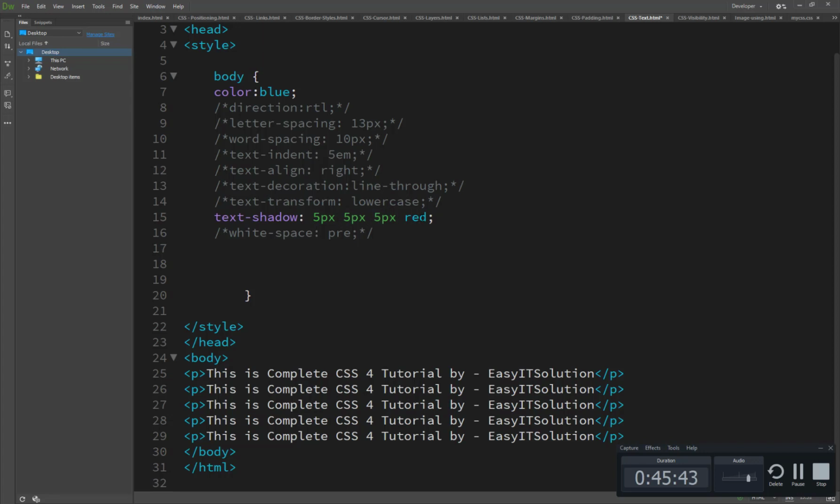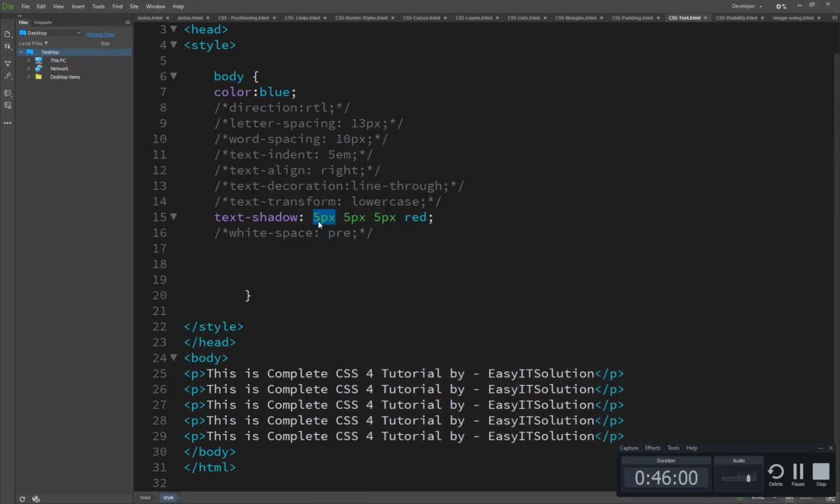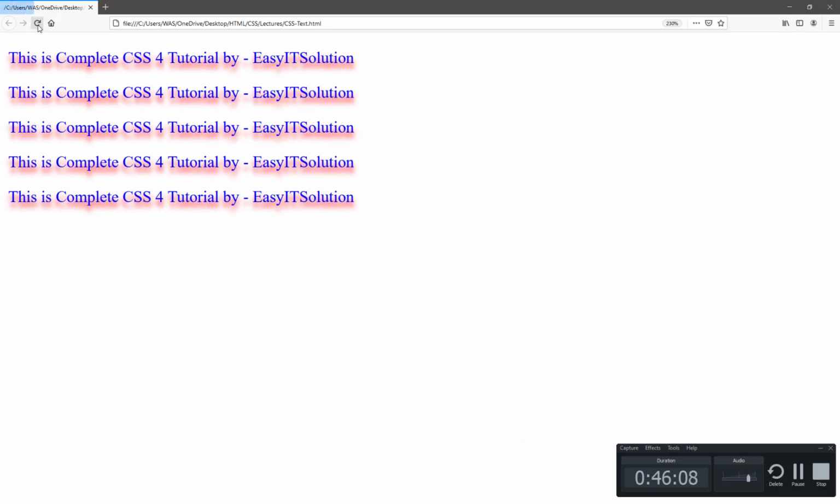We are creating a shadow of our text, but let's change these properties one by one and see the result of what exactly these properties do. So now you will see it's a text shadow, a red color shadow of our text. This first one, if we set it to 0 pixels here, is the horizontal offset, from the left side to the right side.